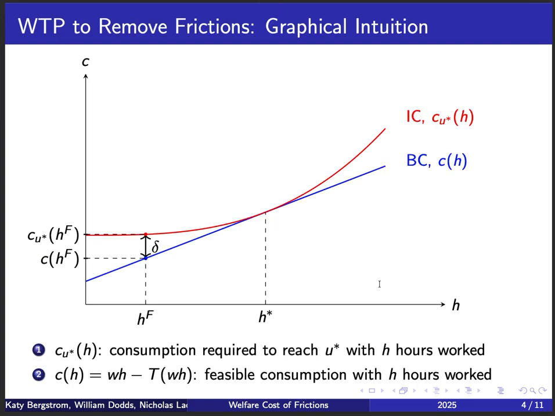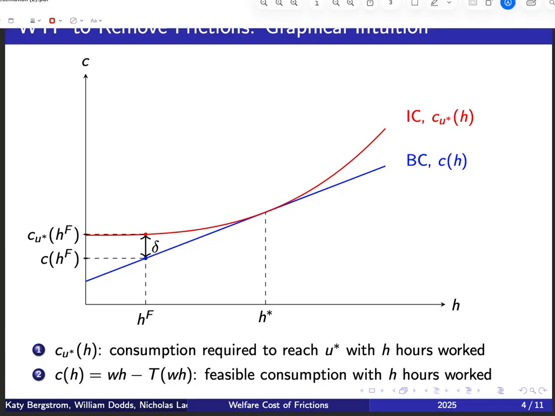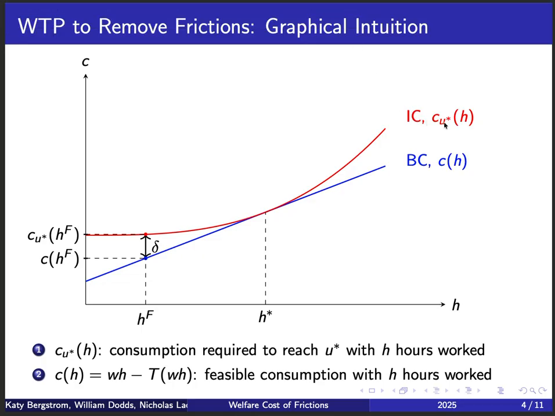So perhaps it's useful to take a look at this definition in a graphical way. This is going to help us develop the intuition for the main theoretical result of the paper. We're plotting here hours on the x-axis and consumption, the numeraire, on the y-axis. The red line is plotting the indifference curve of an individual, which we're also going to call C^U star of H, whereas the blue line is depicting the budget constraint faced by this individual, or C of H, right?